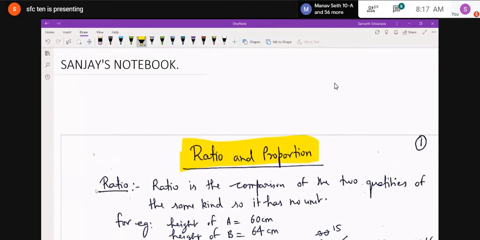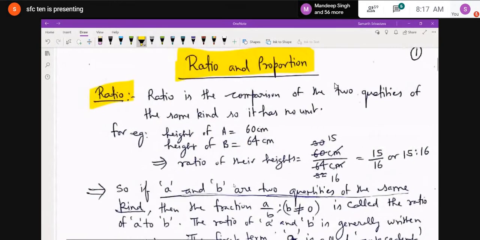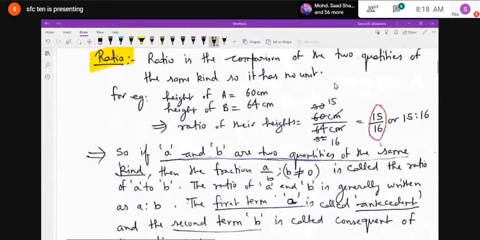So, ratio is the comparison of the two quantities of the same kind. So, it has no unit. Like, for example, height of A is equal to 60 centimeter, height of B is equal to 64 centimeter. So what is the ratio of their height? 60 upon 64. When you will cancel it, you will get 15 is to 16. 15 is to 16 or 15 upon 16. It is expressed in the form of ratio. So 15 is to 16.